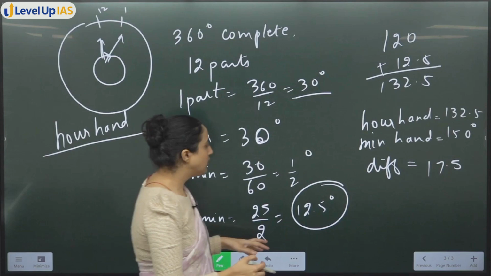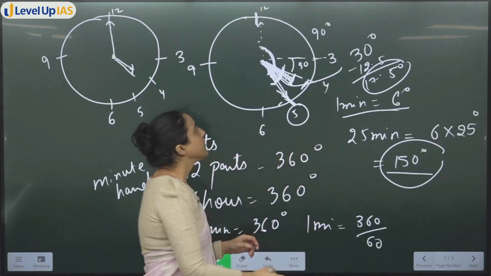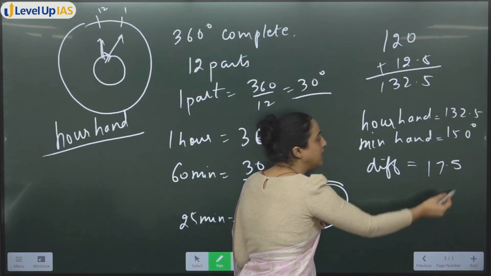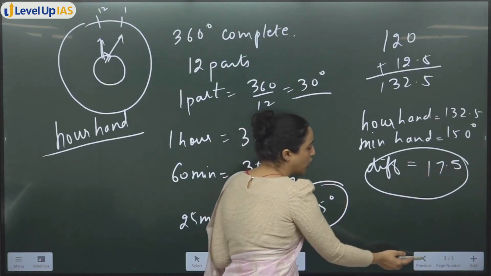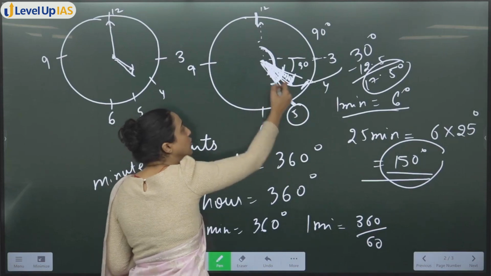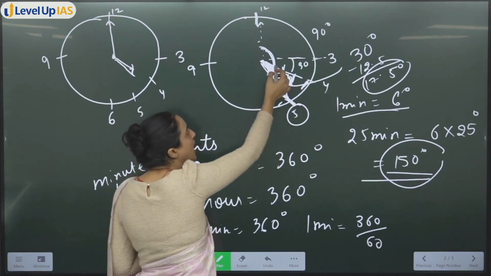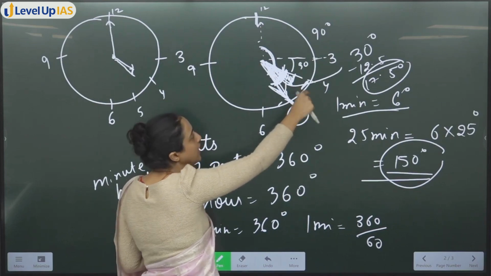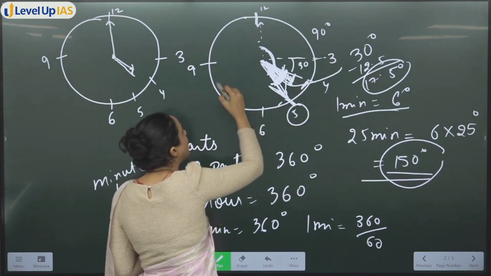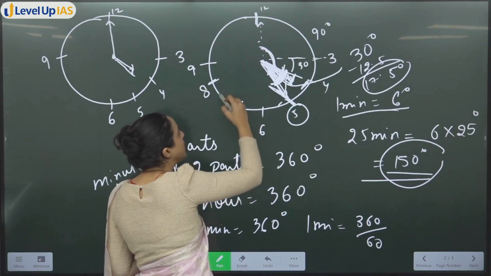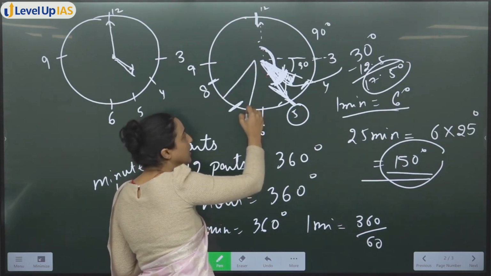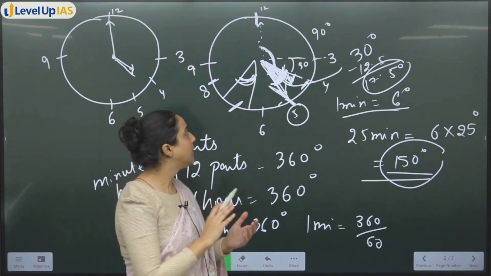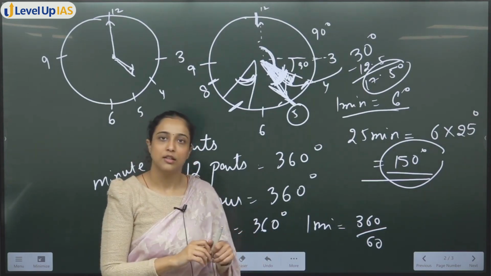So here actually the thing was, technically you should do it like this only: find out the minute hand, find out the hour hand, and then find out the difference. Because in this question it was already given to you at 4:25, you knew this complete angle, so you found this out. But what if it is not exactly 25, it is somewhere like this? Then you have to find out the angle, but the best approach is to subtract, right?